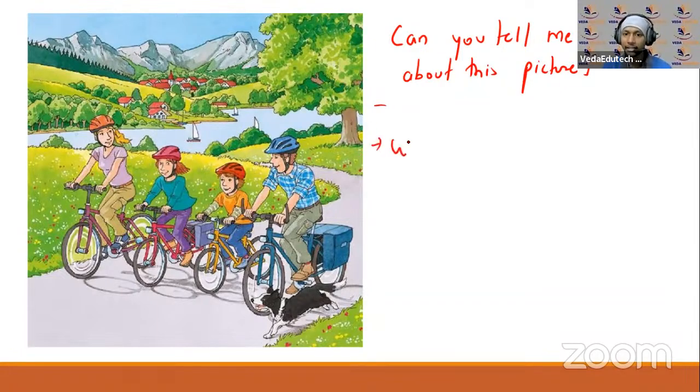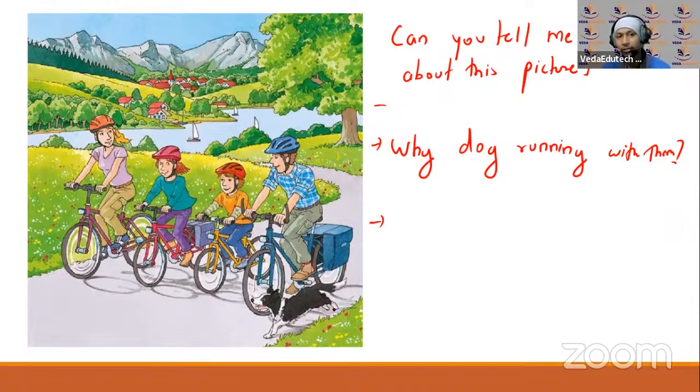Okay, why is the dog running with them? आप यहाँ पे कहानी बना सकते हैं. Why is the dog running with them? The dog is their friend, so he's running with them. ऐसे, the dog is the friend of the family, that's why it's running with them, like this. Okay, anything you can frame, children, anything you can tell.